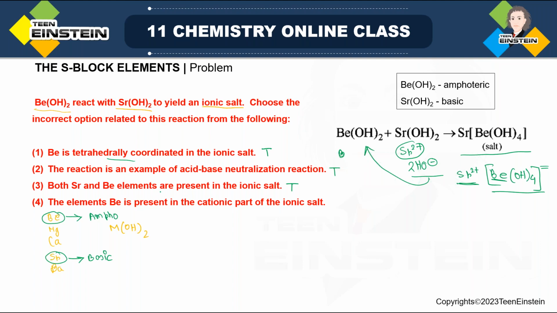But the last statement is saying that the element beryllium is present in the cationic part. But this is the cationic part where Sr2 plus is present. It is more electropositive. Be2 plus is present inside, but it is the anionic part. So that is why this is actually the incorrect statement. So option 4 will be the correct option because we have to choose the incorrect option. Fine.